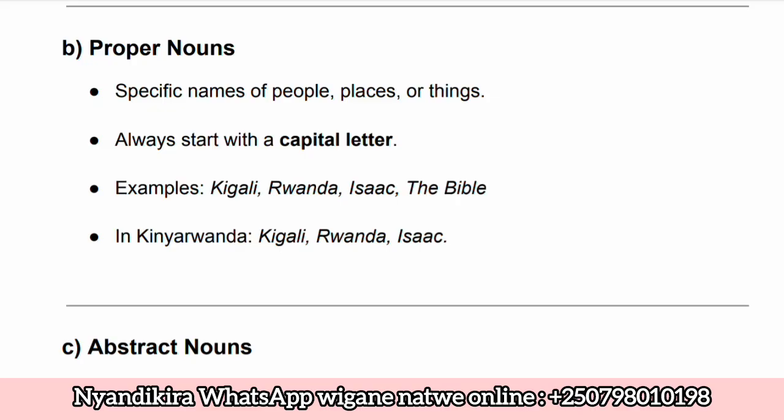Kigali ni izina ryihariye. Ni izina ryihariye ry'ahantu. Tugasangamo Rwanda is also another name for a specific thing, specific place. Rwanda nayo ni izina ry'ahantu hihariye igihugu, niyo mpamvu tuyitangiza n'inyuguti nkuru every time. Also we have Isaac is another proper name for a person. Ni izina ry'umuntu wihariye, naho tuyitangiza na capital letter.